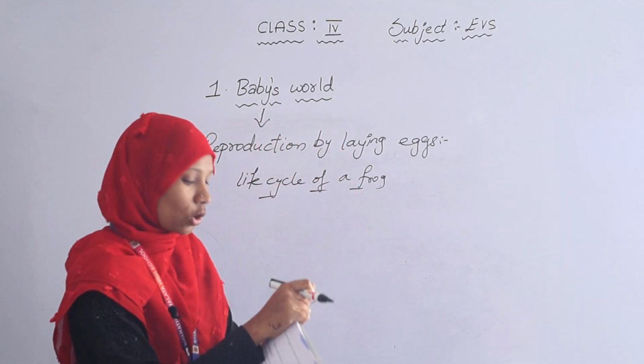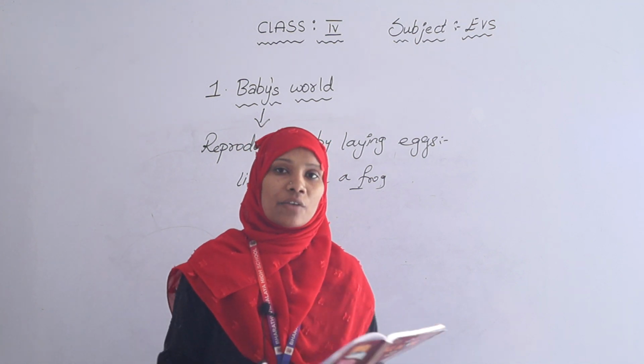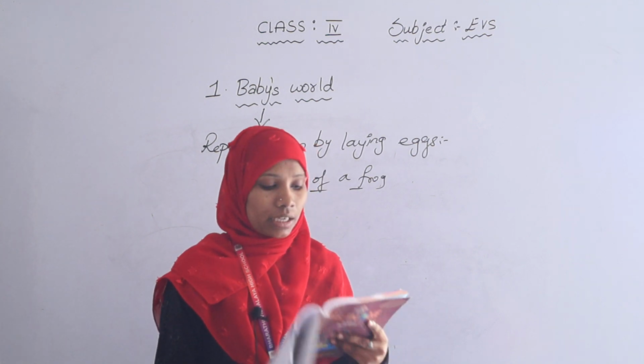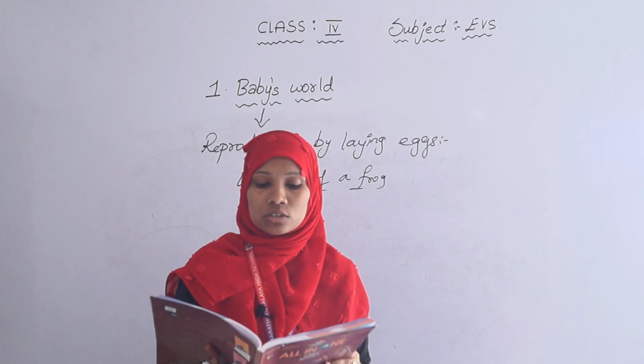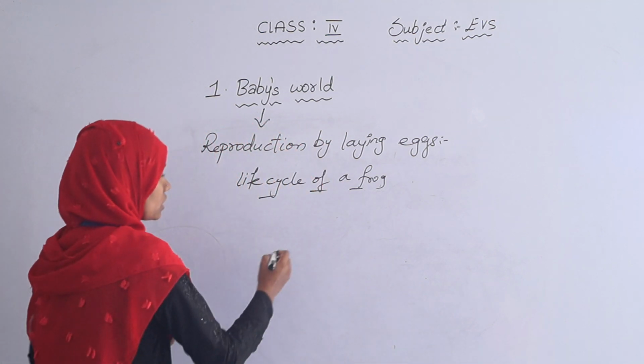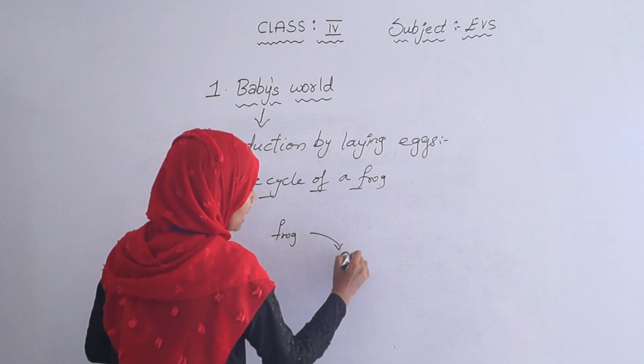So coming to this, a frog lays eggs in the water, which are called clusters. After some time, the egg hatches into a tadpole. The tadpole lives in water. It is like a jellyfish, and slowly, after a lot of changes, it becomes an adult. First stage of the frog, this is the frog, and it lays eggs in a large cluster.